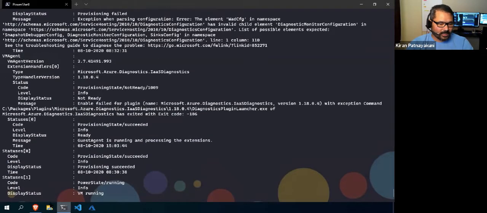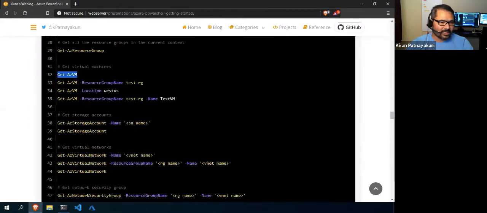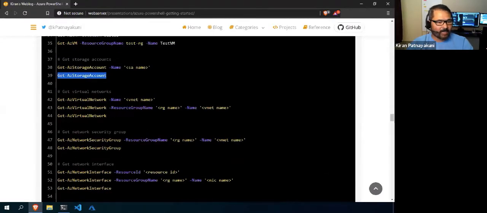So with that, let's create some resources. Right, anyhow, it's all the same. You can go through this. This way we can get the storage accounts. Okay, if you don't pass any parameters, you will see all the storage accounts. And if you pass some name, then you will only get that particular resource. Suppose I'm using storage account, so I'll get that storage account, which is applicable to the virtual network also. It is something similar. Some you need to pass the resource group, and some you don't need.